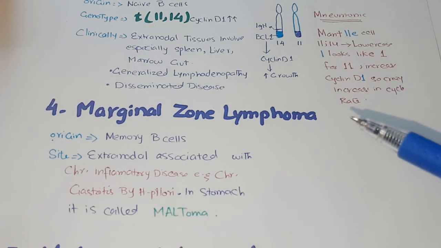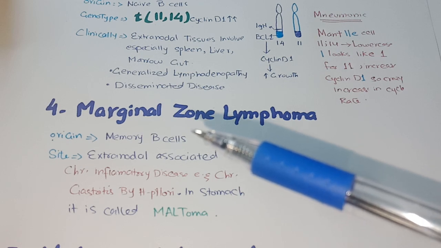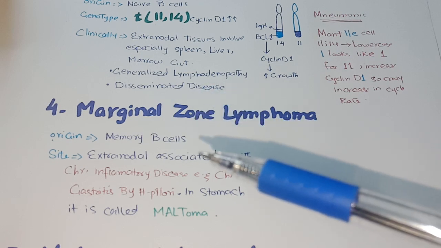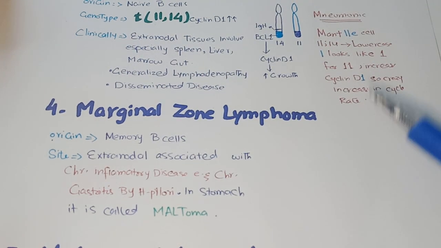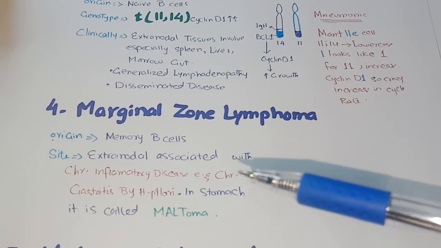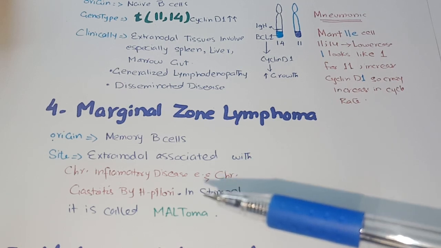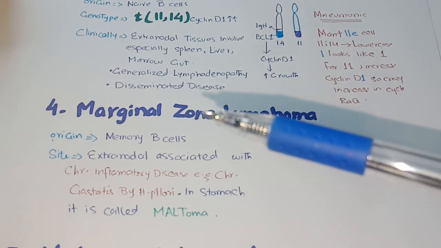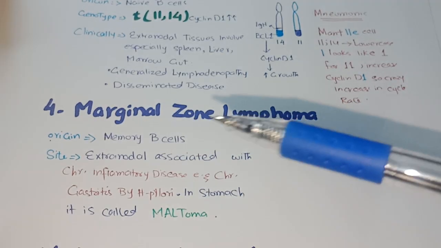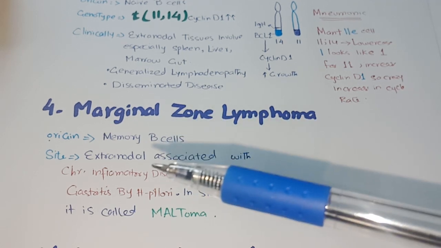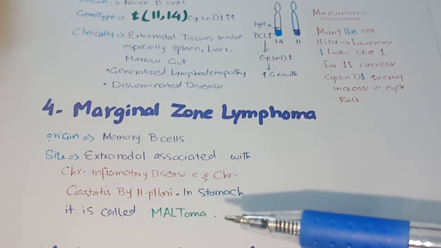Next type is marginal zone lymphoma. Marginal zone lymphoma originates from memory B cells, and they mainly involve extranodal tissues such as the stomach, and it usually occurs in association with chronic inflammatory disease such as chronic gastritis by H. pylori. And in the stomach, this marginal zone lymphoma is called MALToma. In short, these marginal zone lymphomas arise from memory B cells and mainly involve extranodal tissues, and in the stomach, these are called MALTomas.